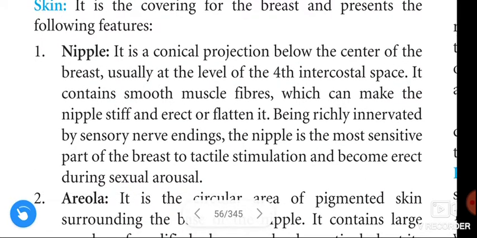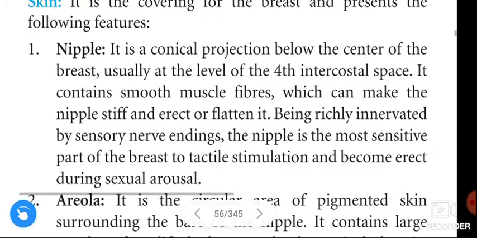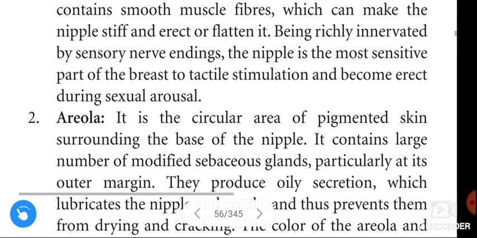Once again, nipple is a conical projection below the center of the breast, usually at the level of fourth intercostal space, and it contains smooth muscle fibers which can make the nipple stiff and erect or flatten it. Being richly innervated by sensory nerve endings, the nipple is the most sensitive part of the breast to tactile stimulation and becomes erect during sexual arousal.